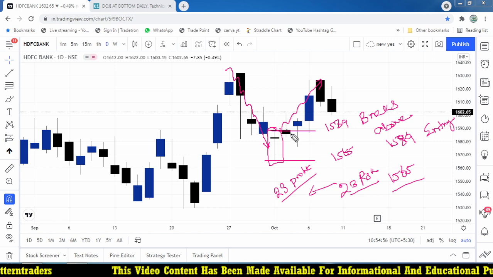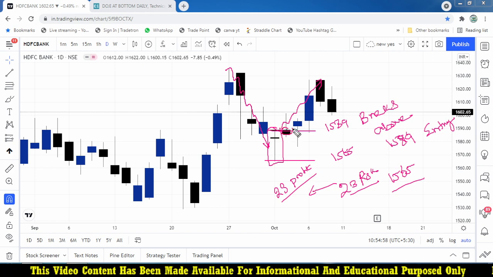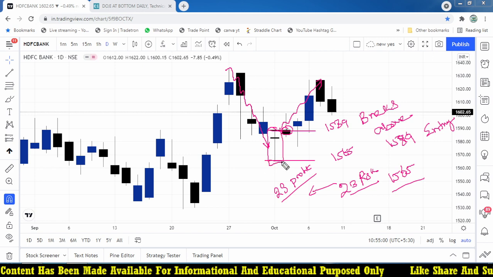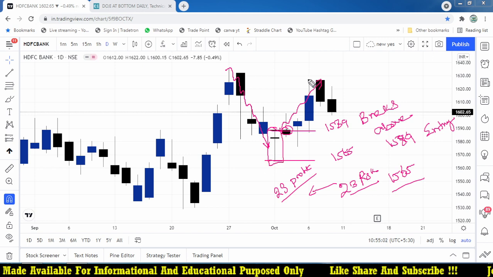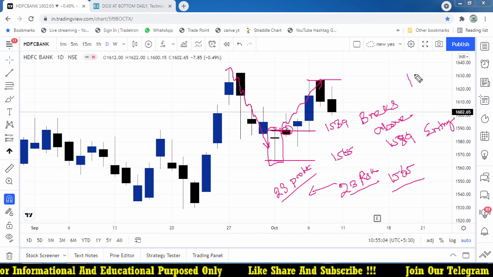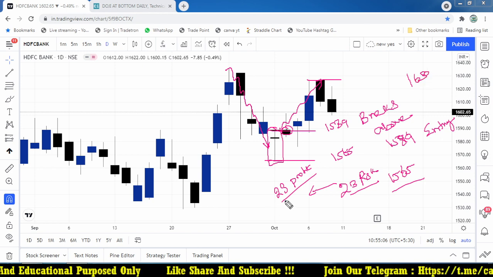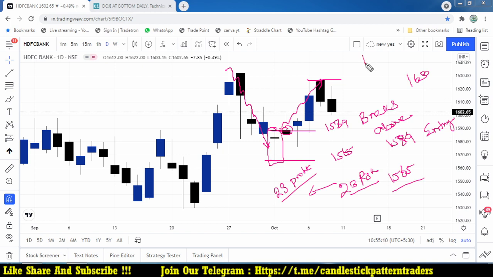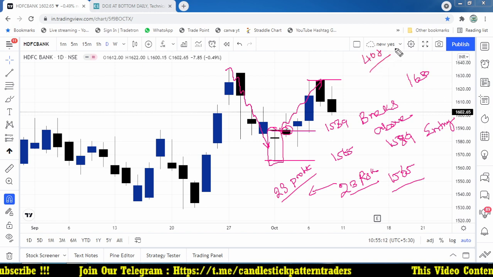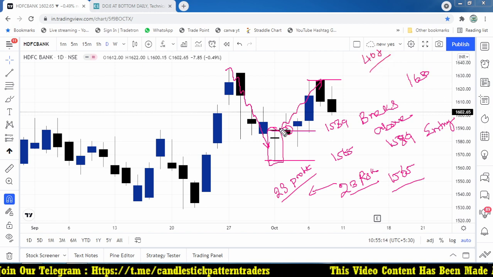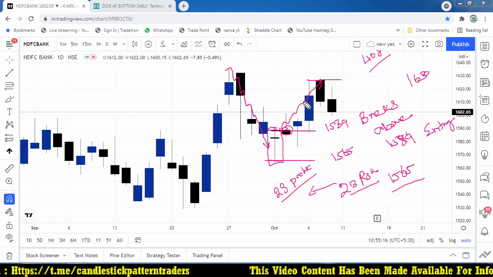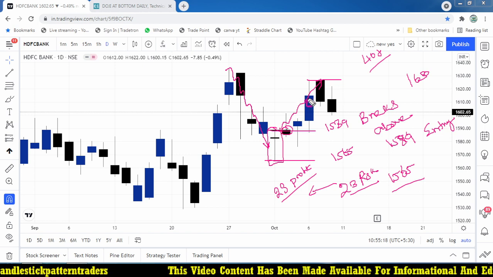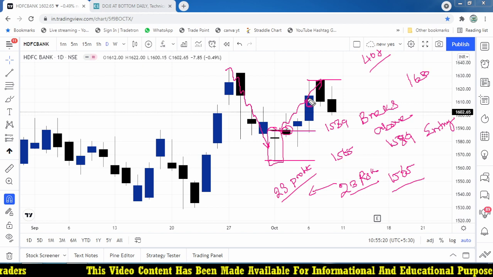What happened in this trade? Next day it broke that level. It never triggered the stop loss and the market moved to somewhere near 1630. So we took a 23 point risk and got somewhere around a 40 plus point profit on this trade. If you maintain a 1:1 risk reward ratio, our target may have been triggered on that particular day. It is not for intraday, it is a positional trade.